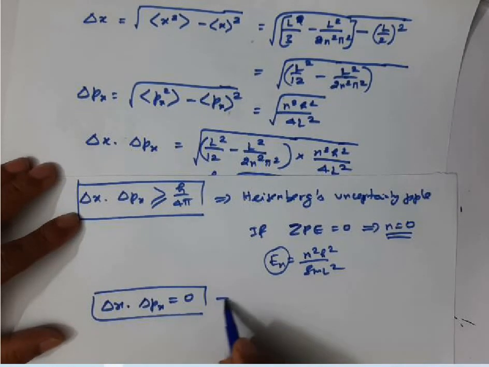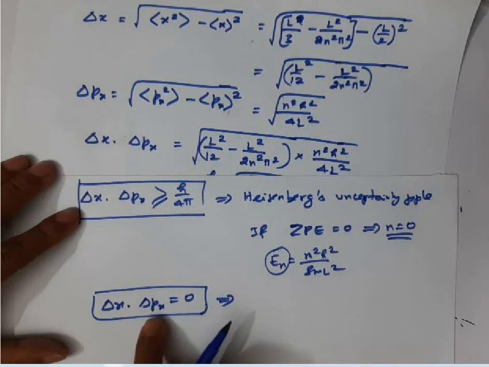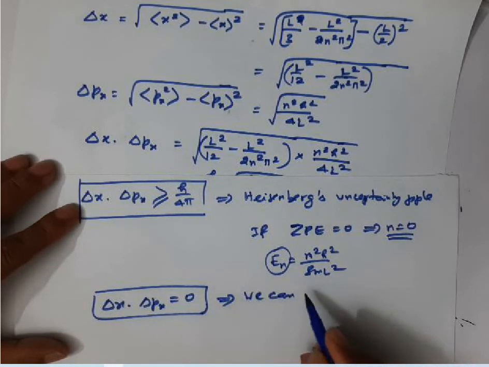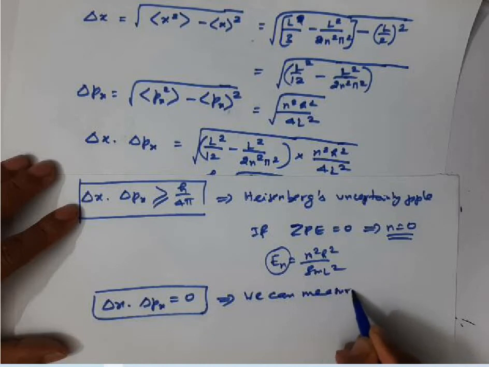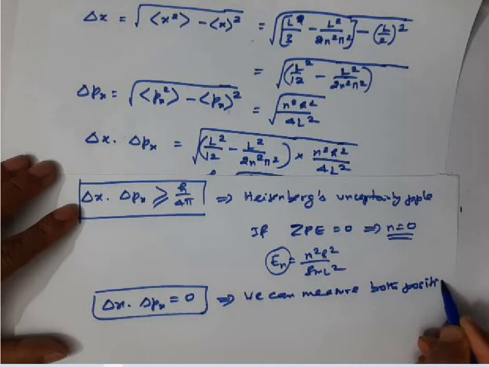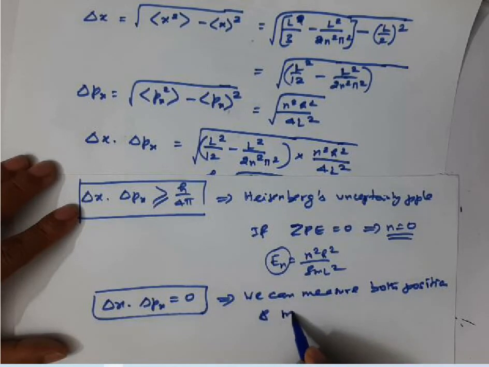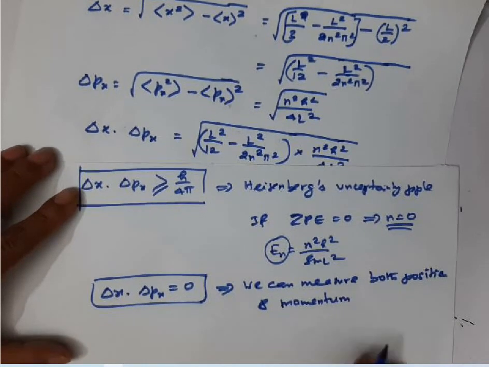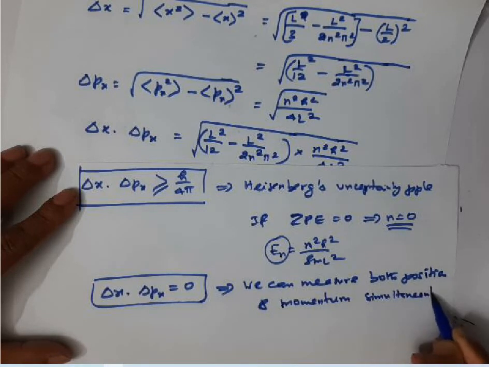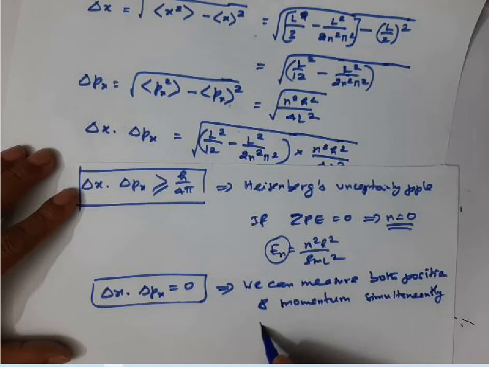If this is 0, it means we can measure both position and momentum simultaneously with 100% accuracy.